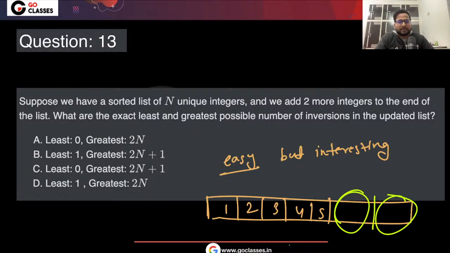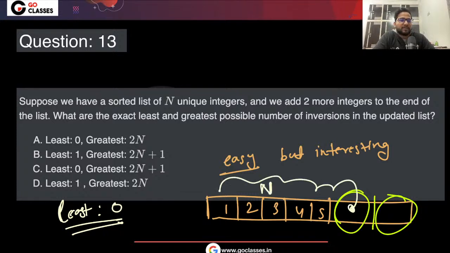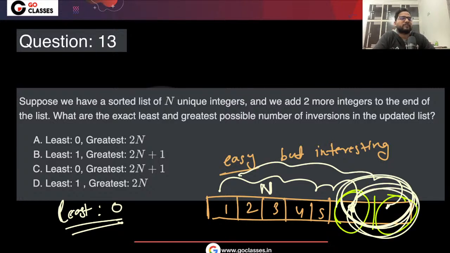So what could be the least one? Least one can obviously be 0. You can have 6 7. So least is very easy. Least is 0. What could be the greatest? Greatest could be such that this number is having inversion with all n numbers, and the second number is also having inversion with all, and these two numbers are also having inversion with each other.